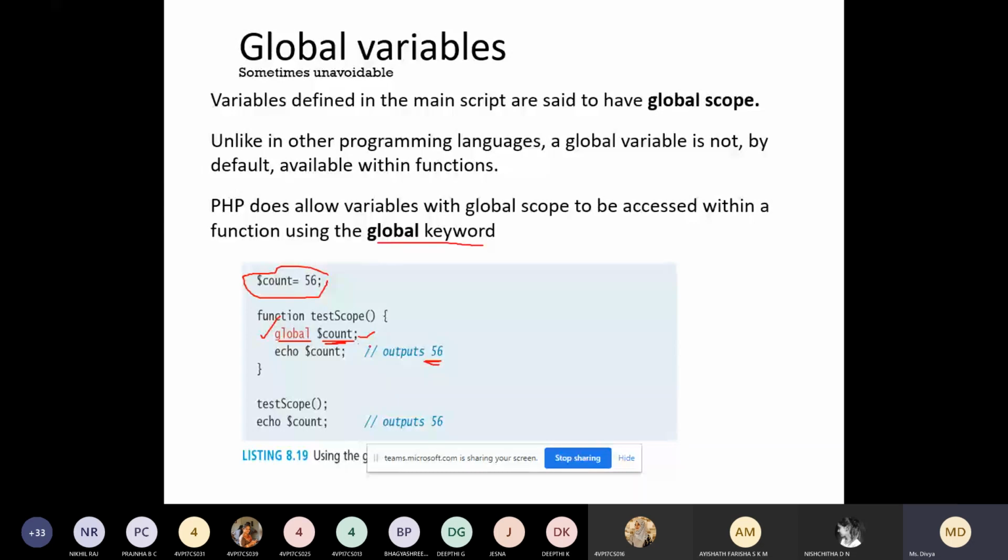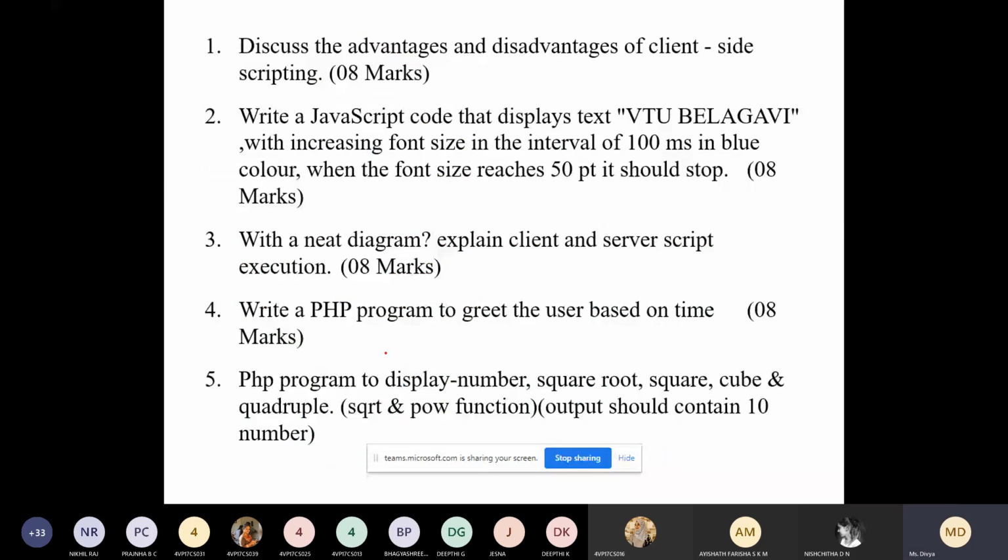So these are some examples which are asked in the exam. Advantages and disadvantages of client-side JavaScript. This is similar to your lab program. String growing and string shrinking. Client and server scripting execution with a neat diagram. PHP to greet the user based on the time, that means to display good morning, good afternoon and good evening.